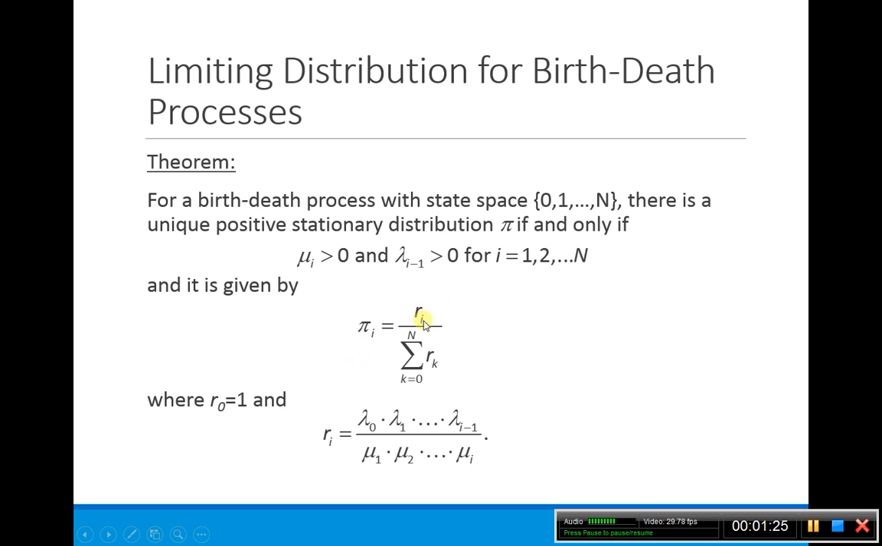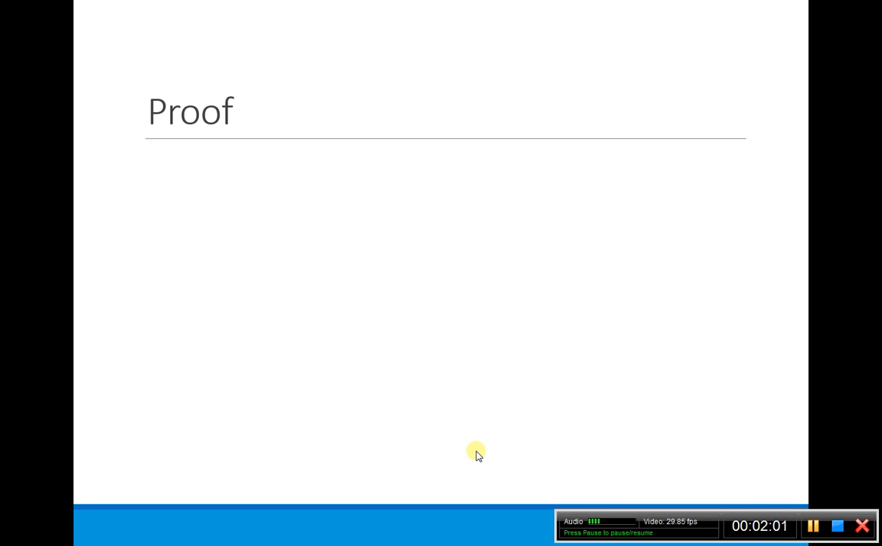Our limiting distribution has the form R I divided by the sum of all of our R's, where I'm going to tell you right now what these R's are. So R0 is defined to be 1. Then for every other I going from 1 all the way up to n, R I is defined as, if we multiply all of our birth rates all the way up to I minus 1, and we divide by all of our death rates starting at our mu 1 all the way up to our Ith one. So let's walk through a proof of how you actually find this.